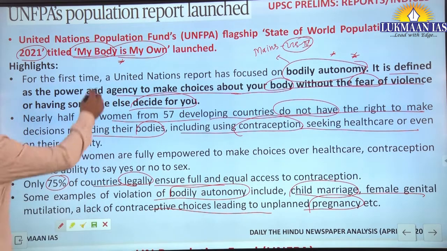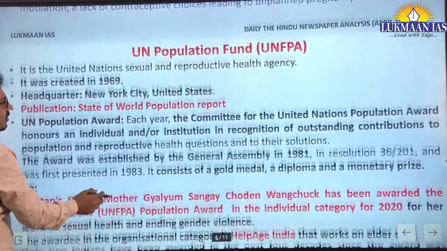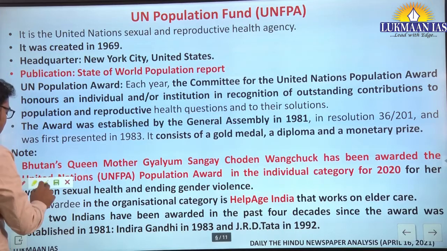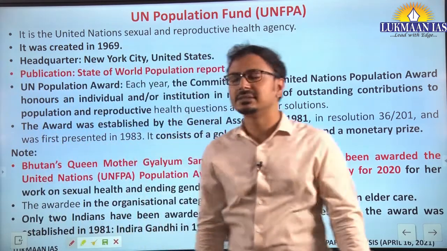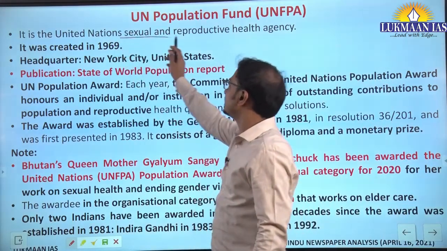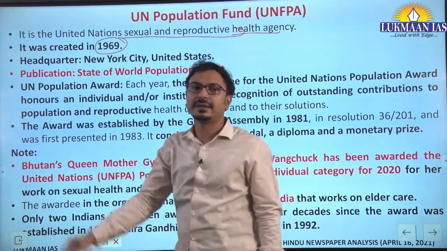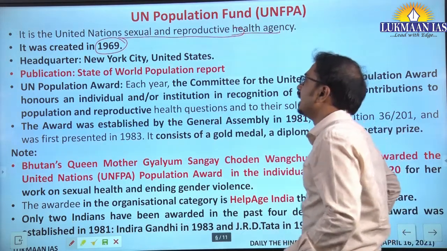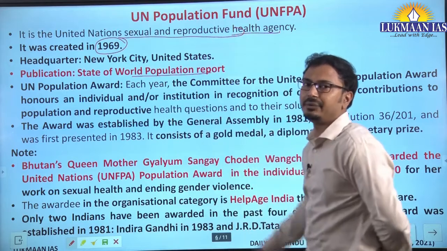this particular report, the name of the report, My Body is My Own, along with basic information about this international organization. This was in the news last year also because of the UN Population Awards. Yes, we have covered that earlier in the Hindu analysis. Now again we will repeat the basic information: it is the United Nations Sexual and Reproductive Health Agency. It was established in 1969. Its headquarters is located in New York City, United States, and the publication is the State of World Population Report. Just now it was released for 2021.